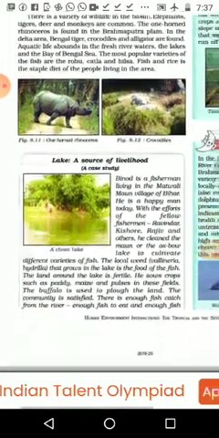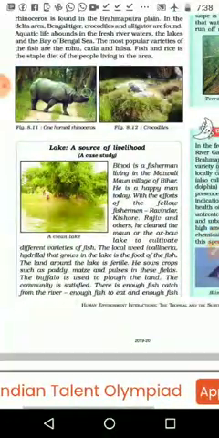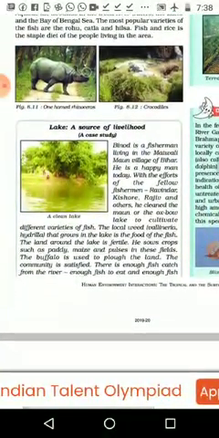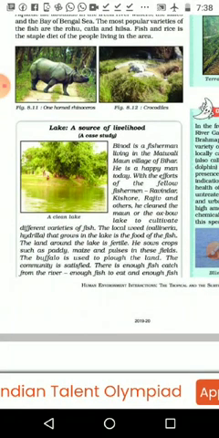Then, lakes, a source of livelihood. One case study is given. Binod is a fisherman living in Matwali, Mawan village of Bihar.